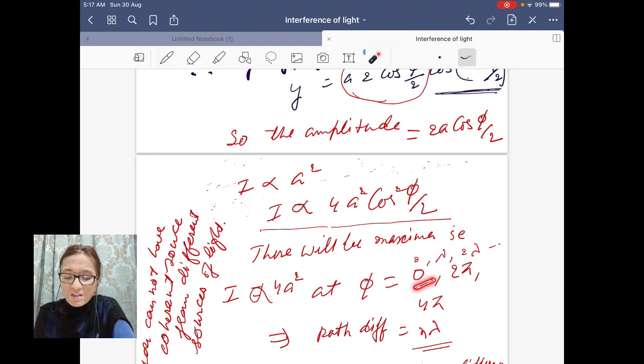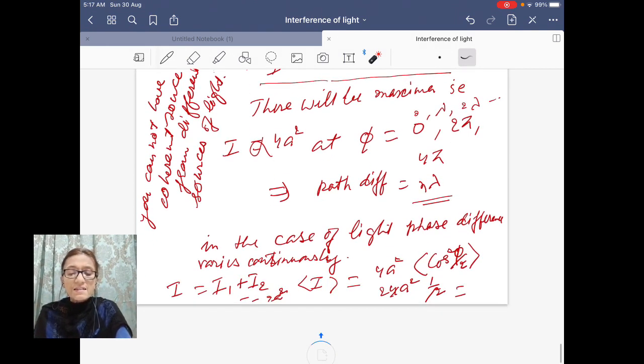So cos 0 is equal to 1 and you will obtain a maxima, I is proportional to 4A square. Similarly, when you make this phase difference pi or 3 pi or 5 pi, you will find a minima.